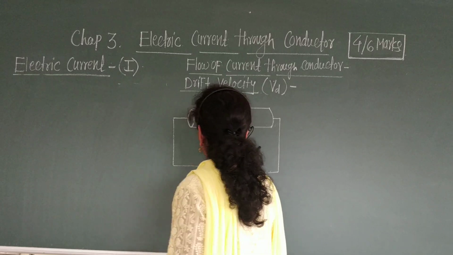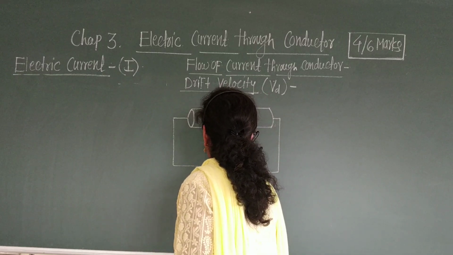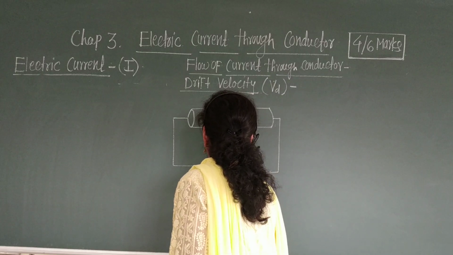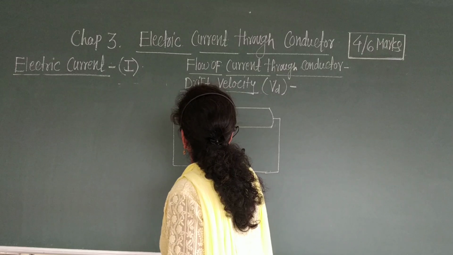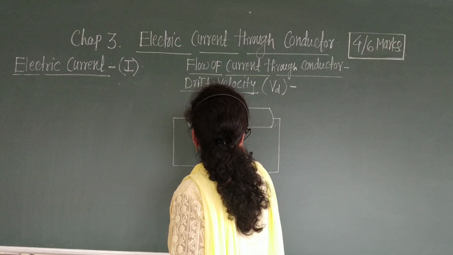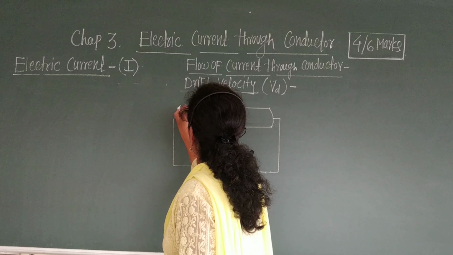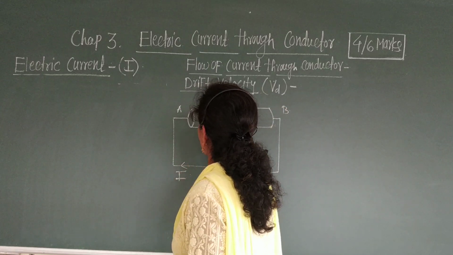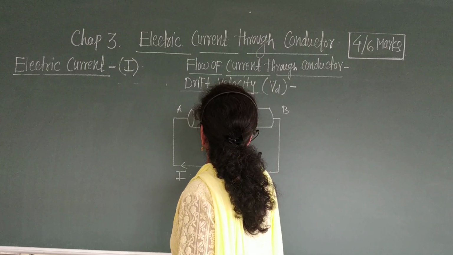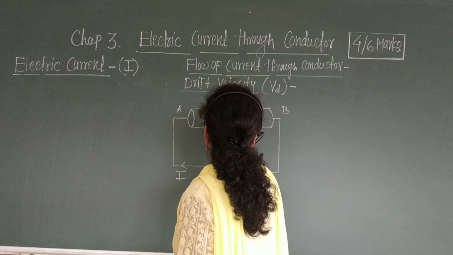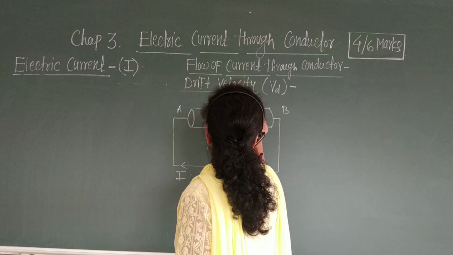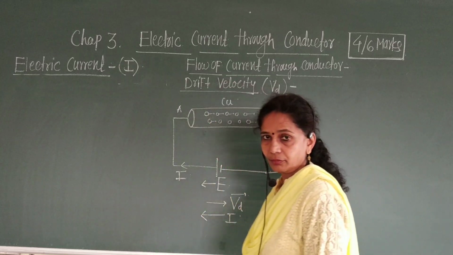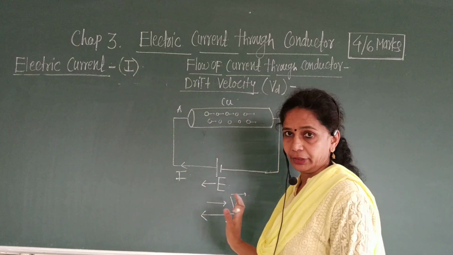We apply the electric field E. This is conducting wire, say copper. Okay, this is point A, this is point B. This is the motion of electrons.